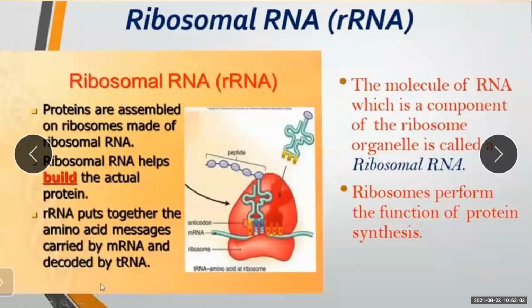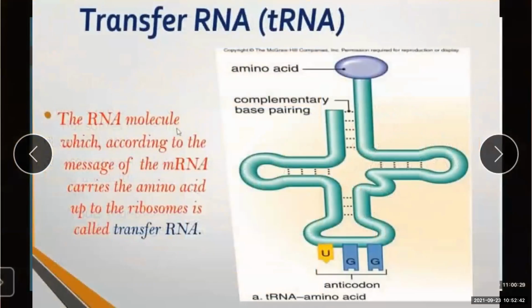So, the molecule of RNA which is a component of the ribosome organelle is called ribosomal RNA. This ribosome performs the function of protein synthesis. mRNA carries the information of protein synthesis. What is ribosomal RNA doing? It is helping in the process of protein synthesis. These are the two types of RNA. Moving further to transfer RNA.